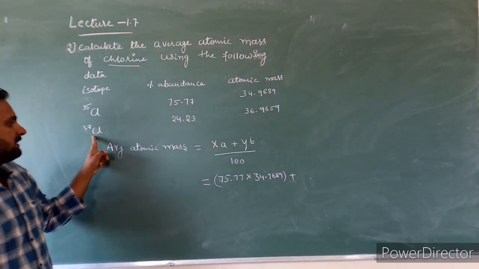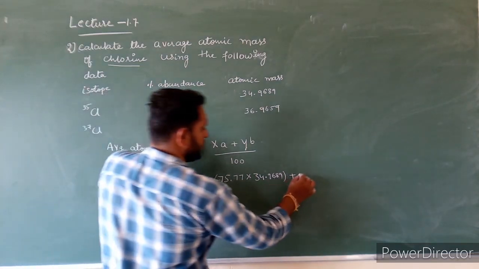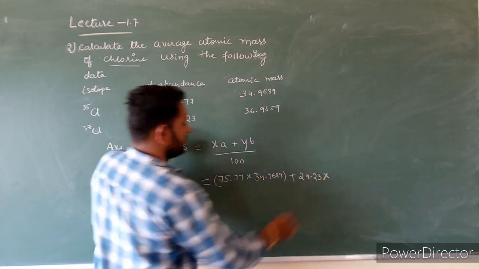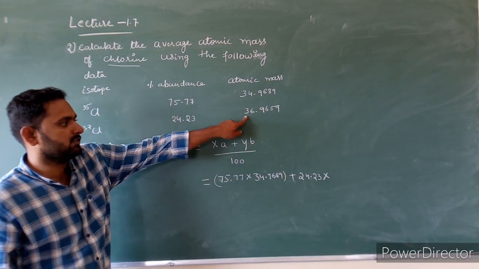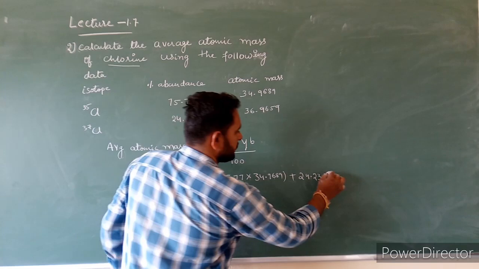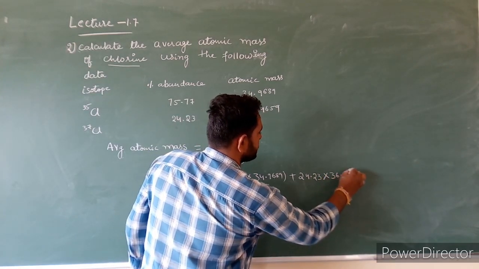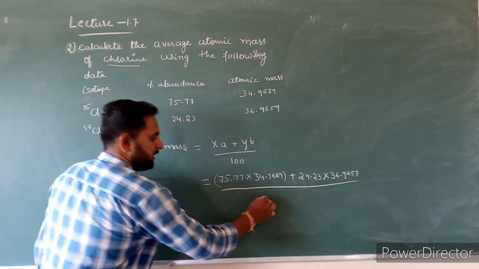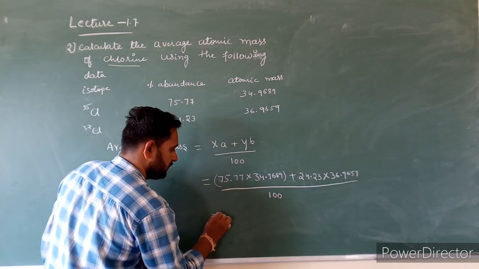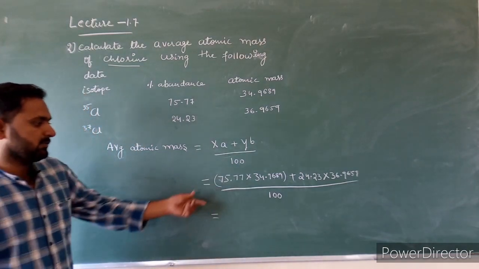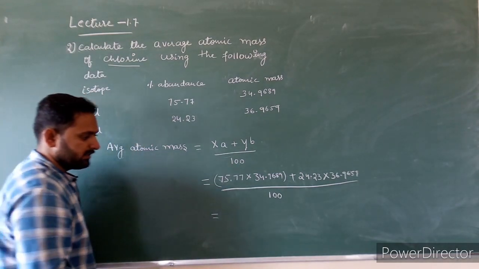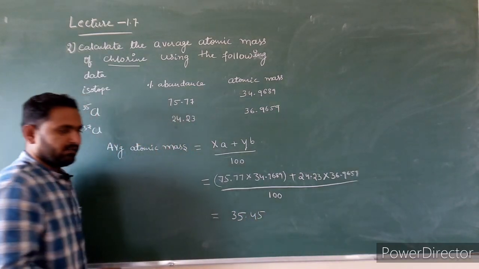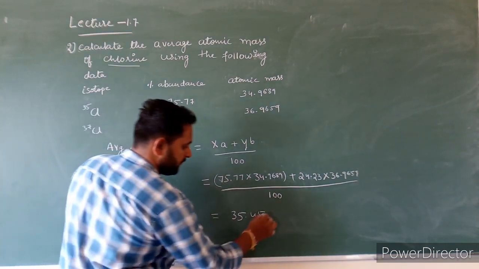Percentage abundance of second isotope, 24.23 into, what is B? B is the atomic mass of the second isotope, 36.9659, divided by 100. Now simplify this. After simplifying, you will get 35.45 U.